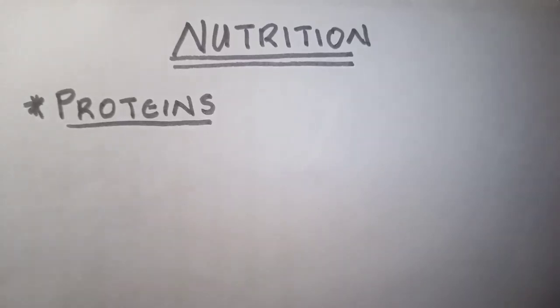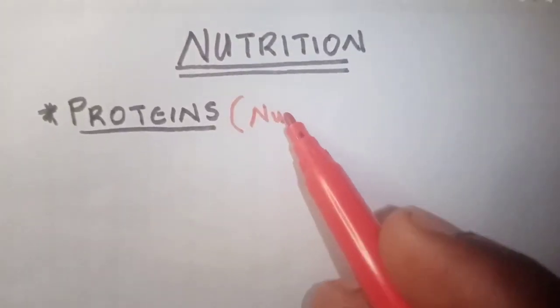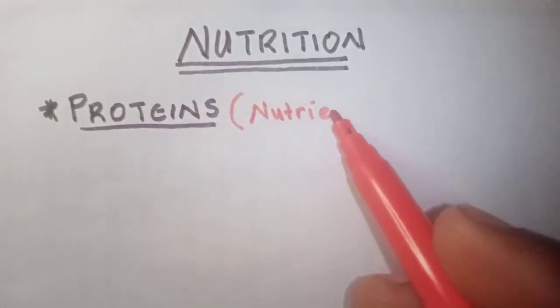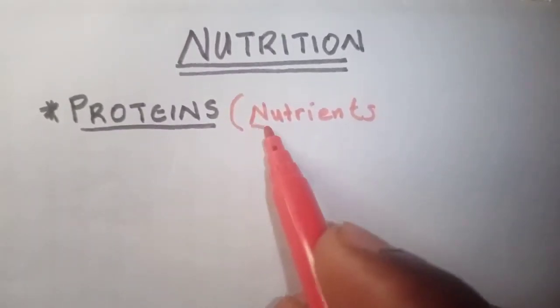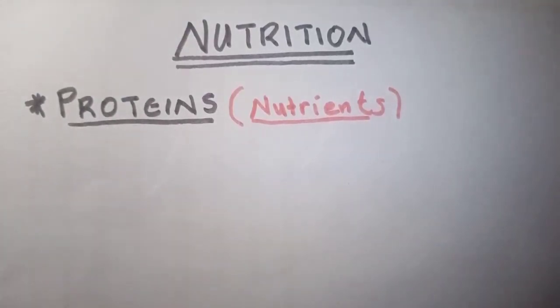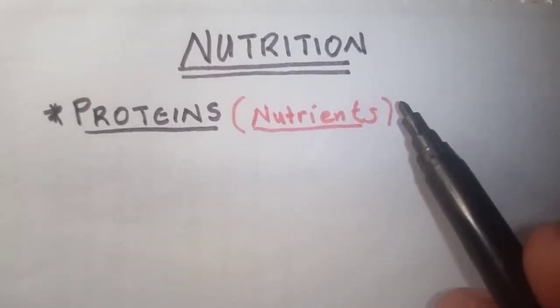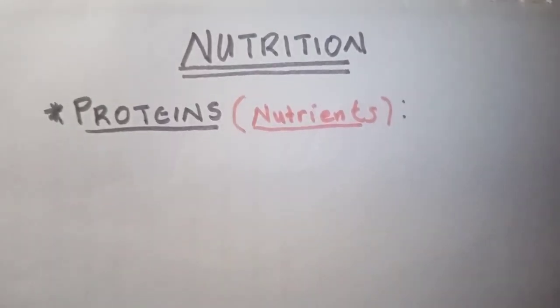Proteins are nutrients. A nutrient is anything which, when you take it in, provides your body with a certain requirement. It could be to give you energy, make you grow, or keep your body strong. All those are nutrients, so proteins are also nutrients. Now, proteins are a type of nutrient made up of about 4 elements.